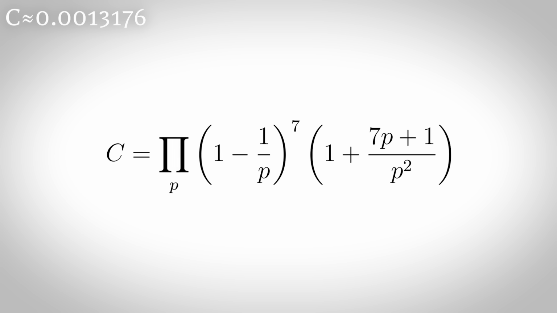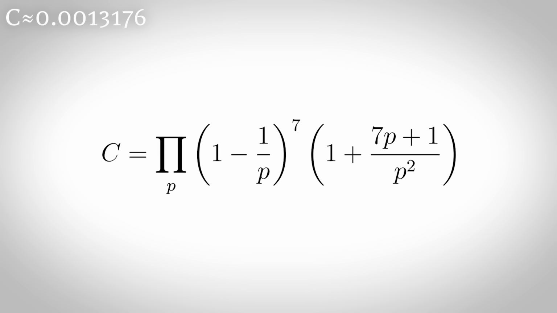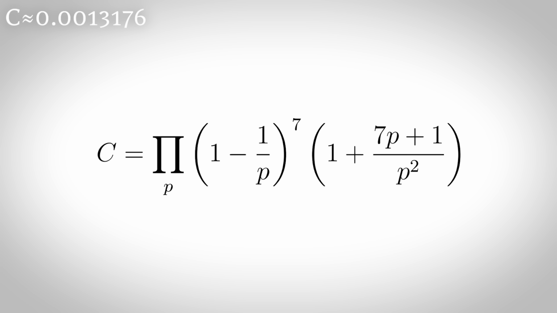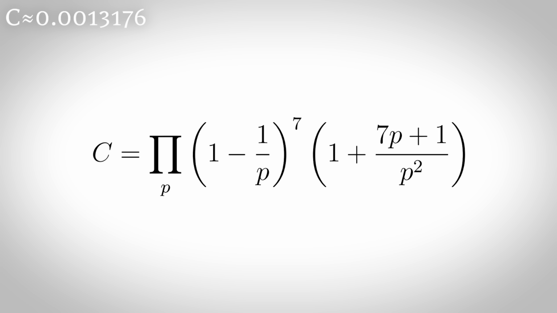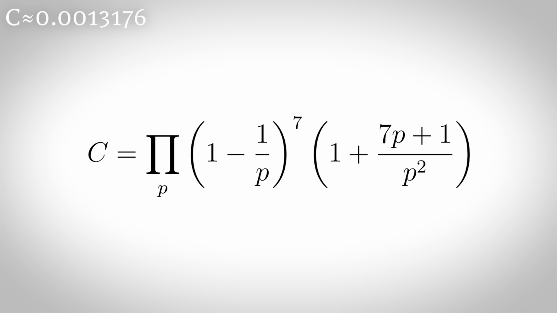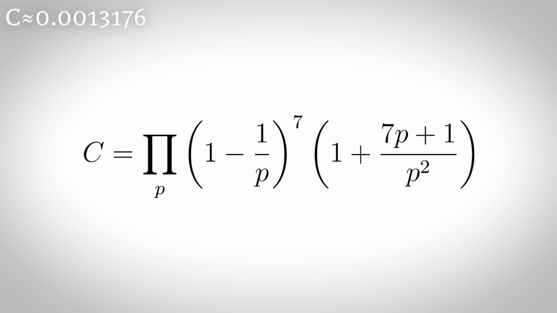Heath-Brown-Moroz's constant. For each prime number p, take 1 minus 1 over p, raise it to the 7th power, then multiply it by 1 plus 7p plus 1 over p squared. The Heath-Brown-Moroz constant is the product of all these results put together.